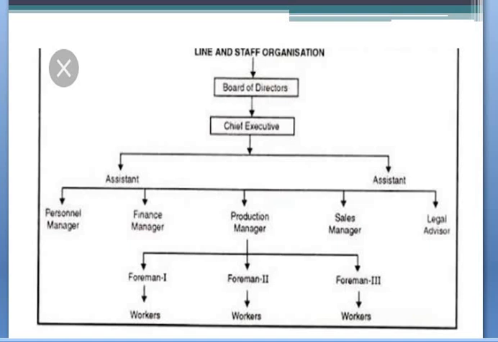It is a structure wherein you have a board of directors, chief executive, and an assistant who will provide the services, and there you have a personnel manager, finance manager, production, sales and legal advisor, and under them again you have a foreman and workers. So this is how the structure of line and staff organization looks.